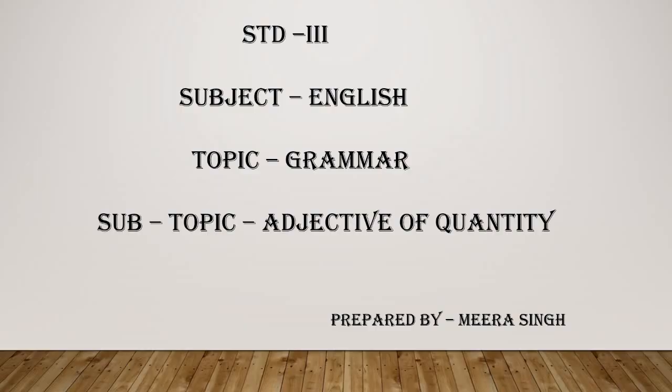Standard 3rd. Subject English. Topic Grammar.